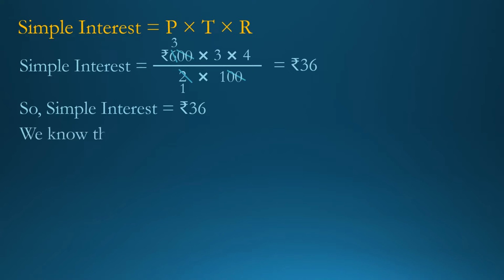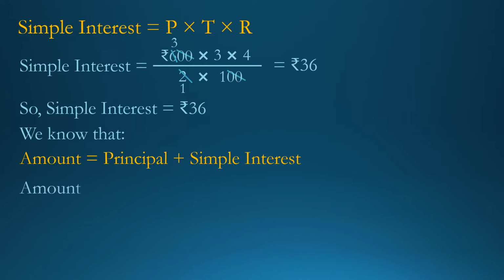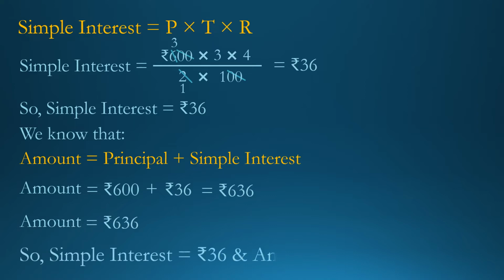Now we find the amount. We know that amount is equal to principal plus simple interest. Now put the value. We know that principal is equal to rupees 600. So write down rupees 600. Then write the plus symbol as it is. And simple interest is equal to rupees 36. So write down rupees 36. Now do the addition. We get rupees 636. So amount is equal to rupees 636. So simple interest is equal to rupees 36 and amount is equal to rupees 636.